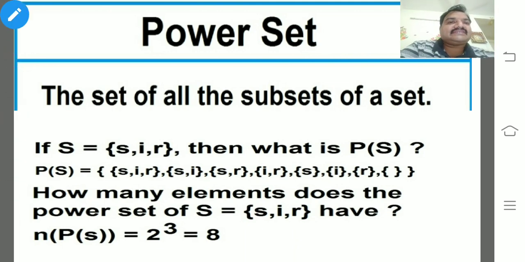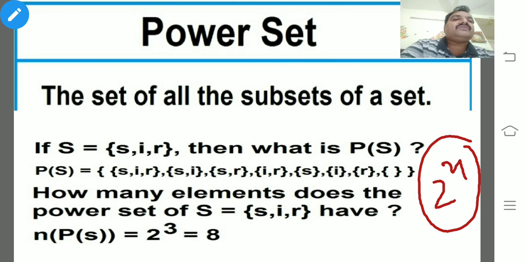If S is a set of S, I, R, then what is the power set of S? P of S means power set of S. It's very simple. Simply verify the number of subsets. We already discussed in previous slides and the previous session that the formula is 2 power n.